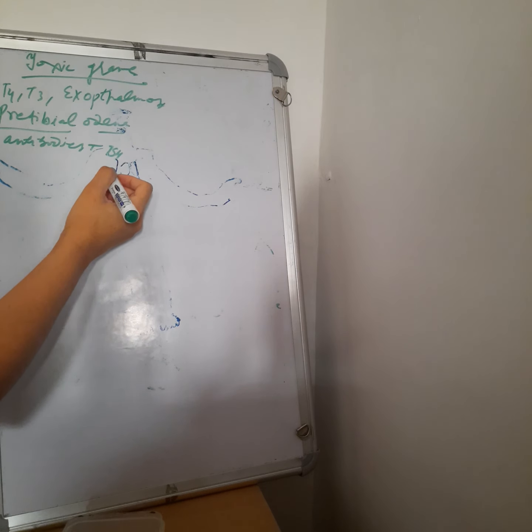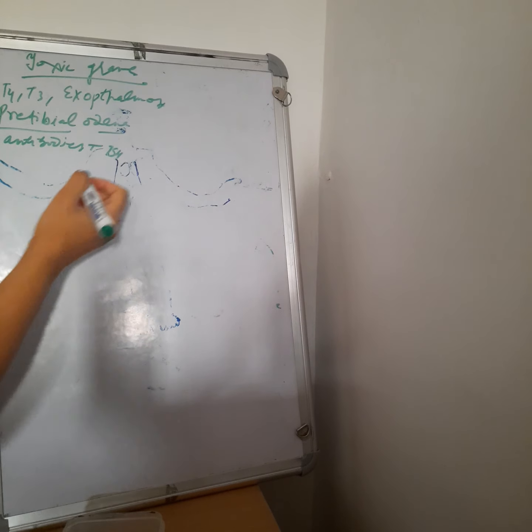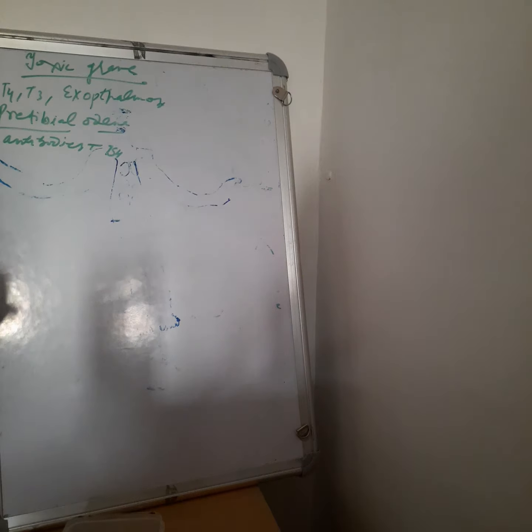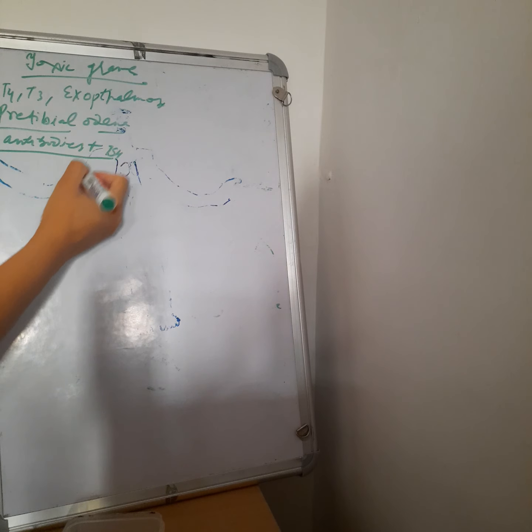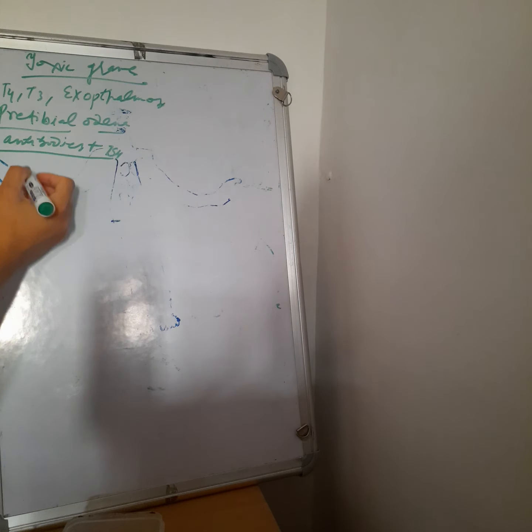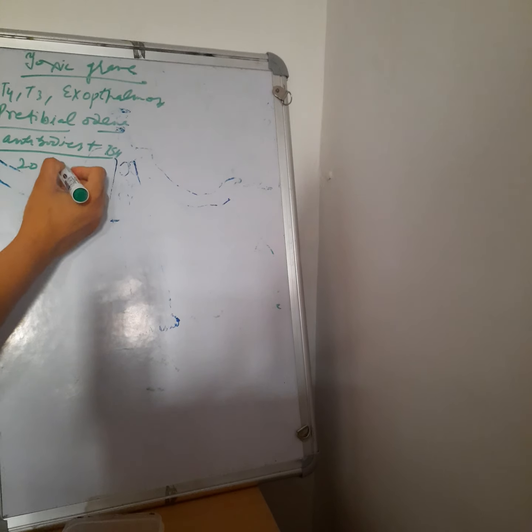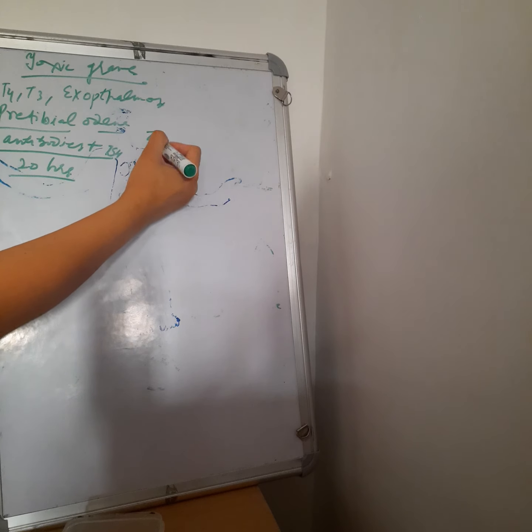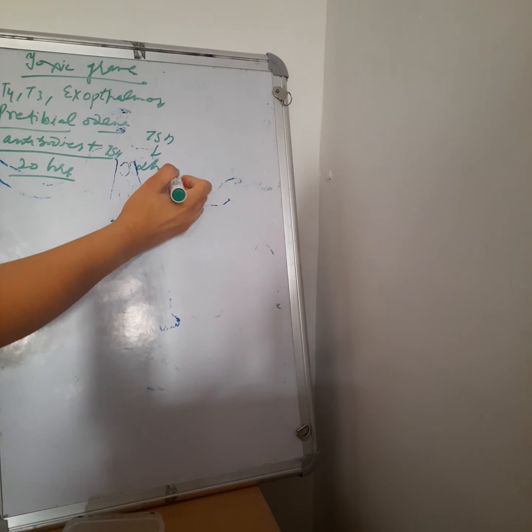It produces its maximum effect in approximately 20 hours as compared to 2 hours in the case of TSH. So if we find antibodies plus TSH in anybody's body, its action time remains 20 hours as compared to the TSH, which remains for 2 hours only.